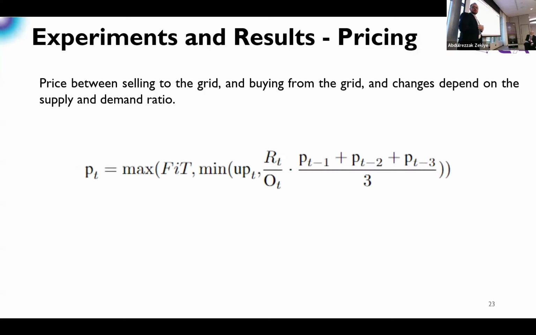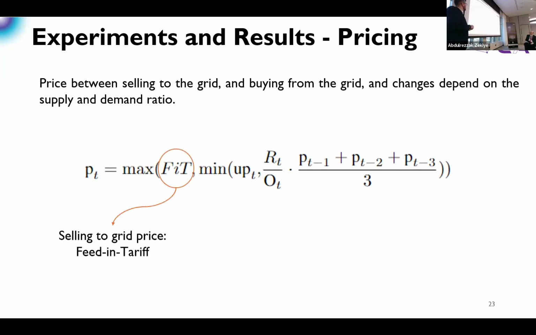Again, with the pricing, I've hidden this slide to save time. So this is the pricing question I've talked to you about. We have the pricing generally between the feed-in tariff, which is the money that you are going to get from the utility grid if you'd like to sell the energy to the utility grid, and the upper limit of this pricing equation, which is the price of getting energy from the utility grid.